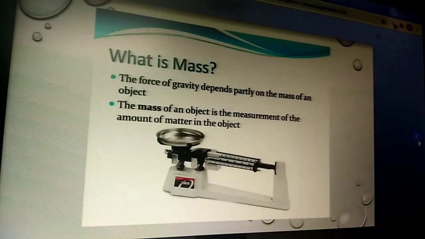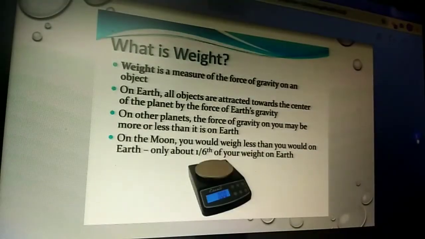So, the force of gravity depends partly on the mass of an object. Mass is nothing but the total matter content of any object, and it is measured by a beam balance or a table balance. Weight is a measure of the force of gravity on an object. It is the force of gravity which is acting on the mass of an object.